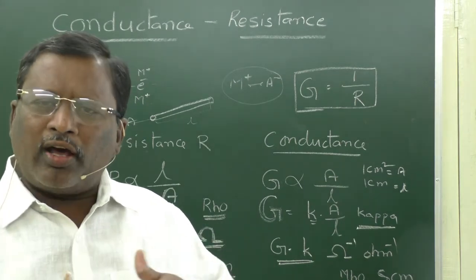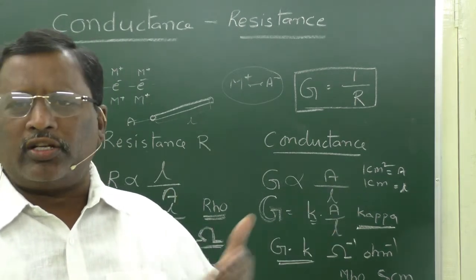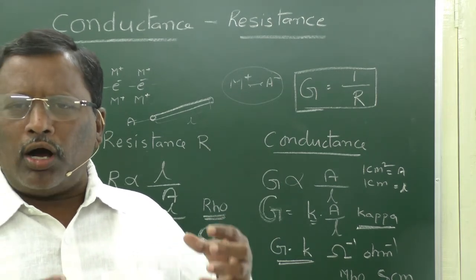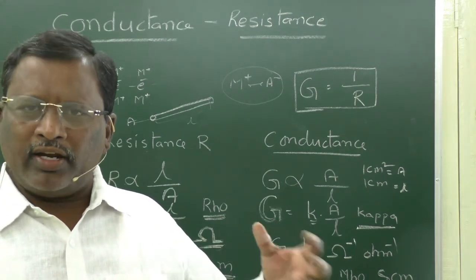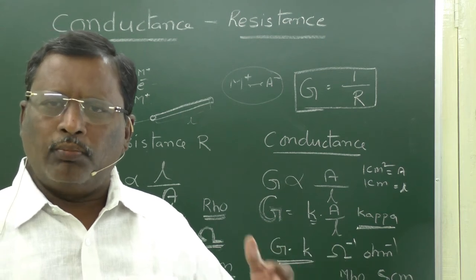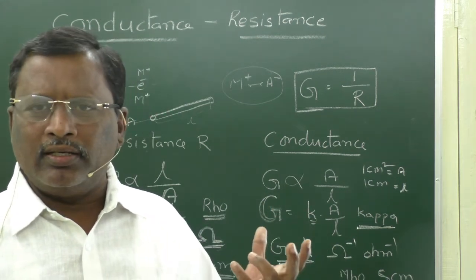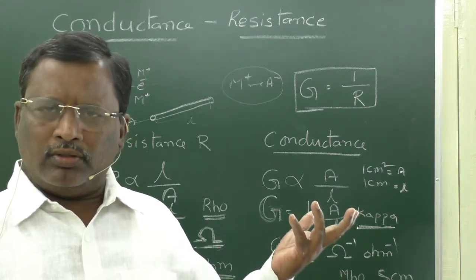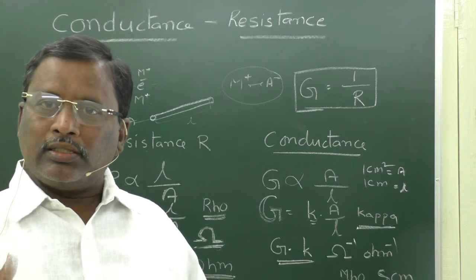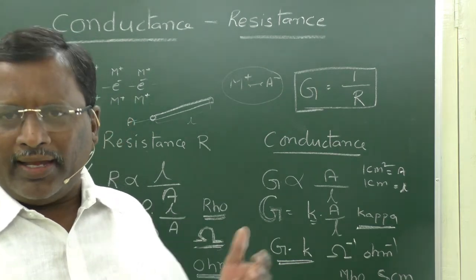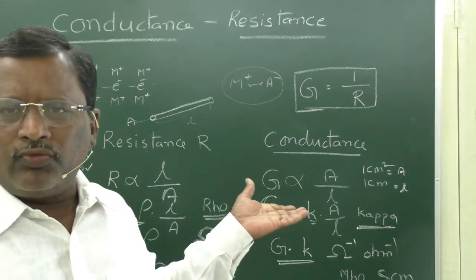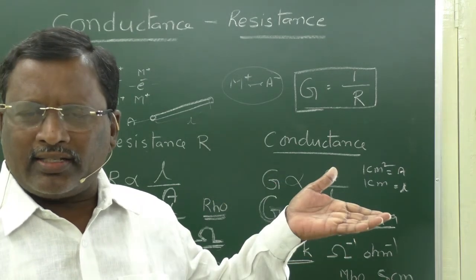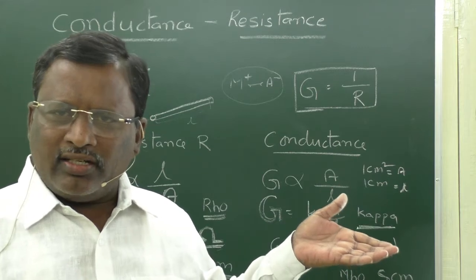And the property or tendency of the conductor to conduct the charge or electricity is said to be conductance. These are the two opposite characters of a conductor, just like we have good character and bad character. Sometimes when good character dominates the bad character, we become good. If our bad character dominates the good character, we are supposed to be bad. Like that here also, conductors have both characters. In one angle, they have the tendency to conduct electricity. In another angle, they restrict the conductance.